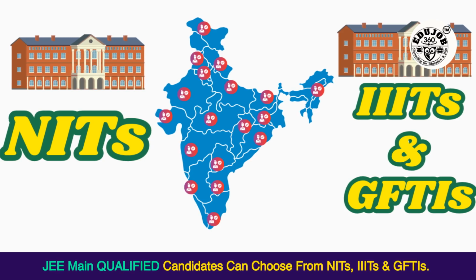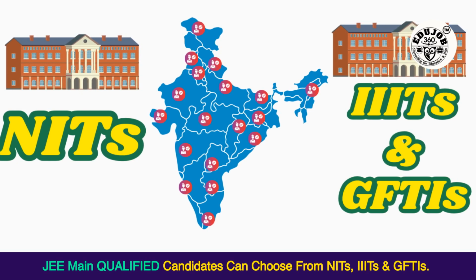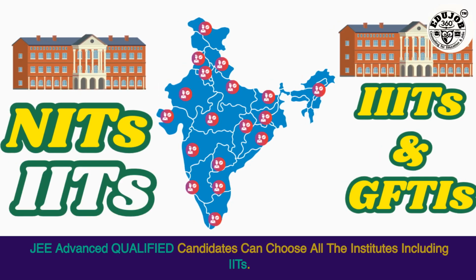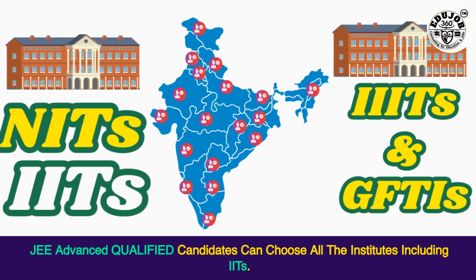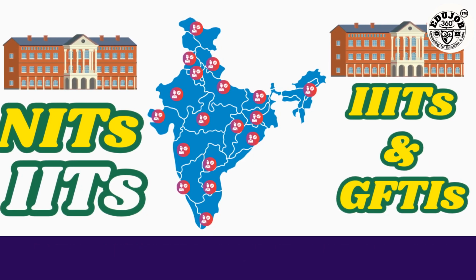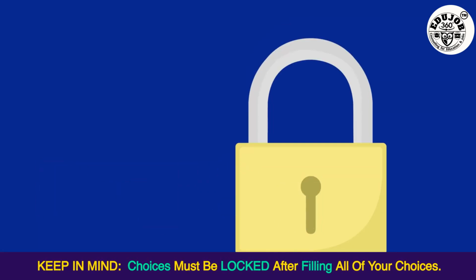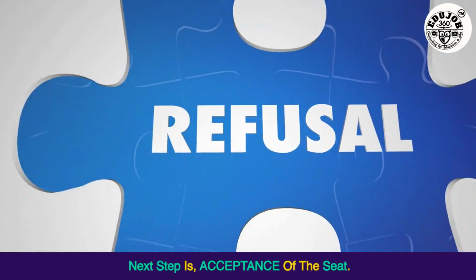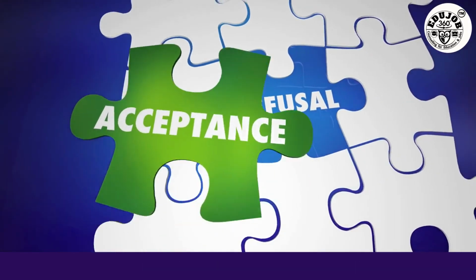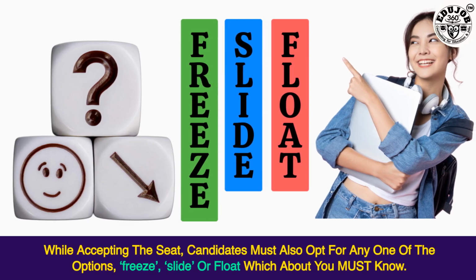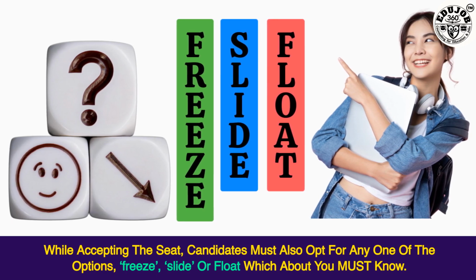JEE Main qualified candidates can choose from NITs, IIITs, and GFTIs. JEE Advanced qualified candidates can choose all the institutes, including IITs. Keep in mind, choices must be locked after filling all of your choices. The next step is acceptance of the seat. While accepting the seat, candidates must also opt for any one of the options: freeze, slide, or float, which you must know about.